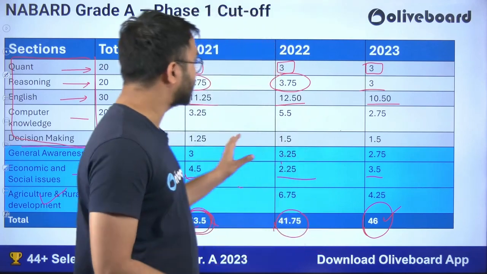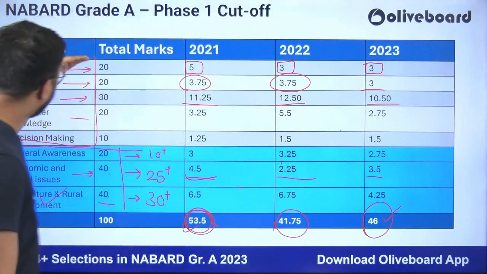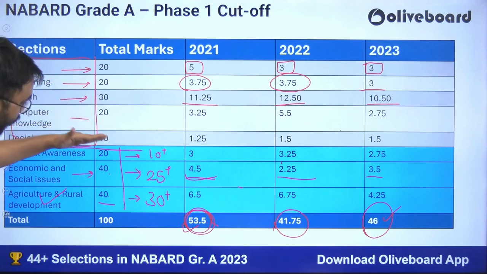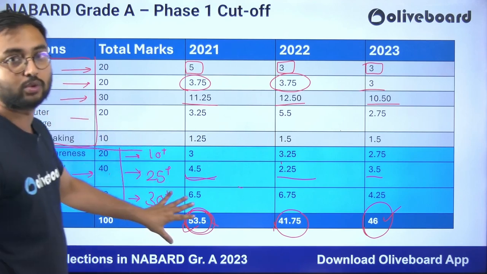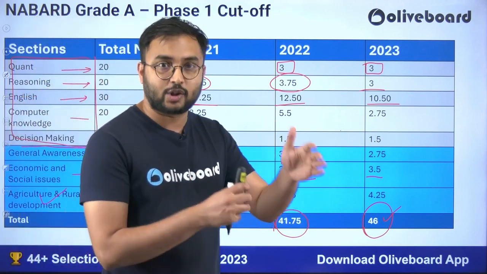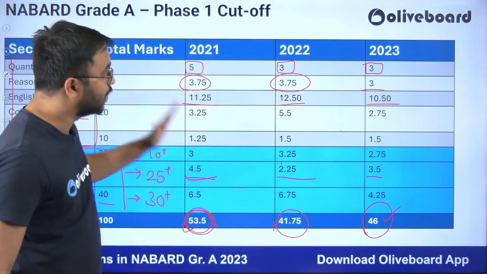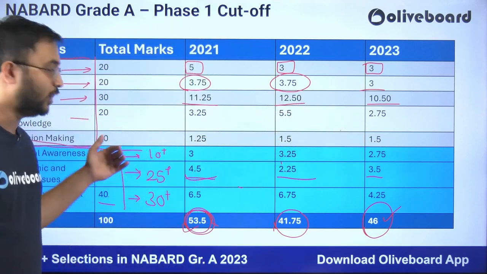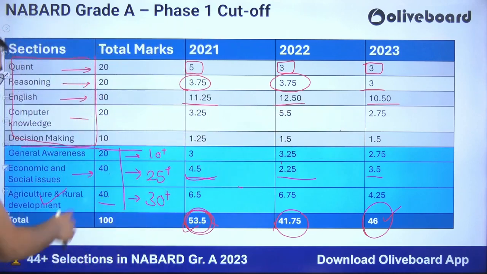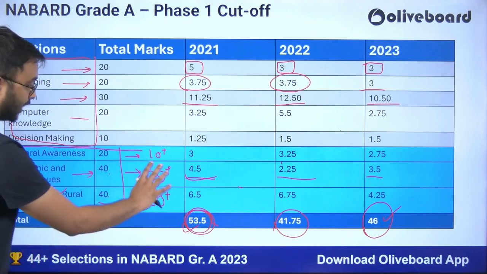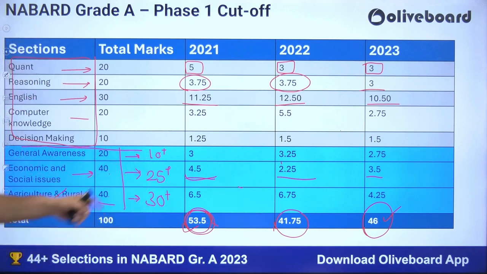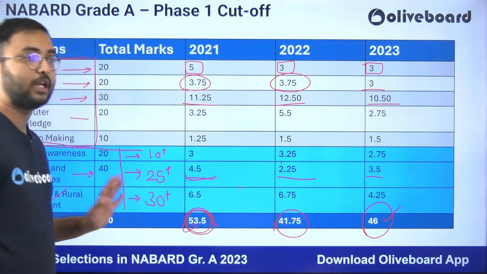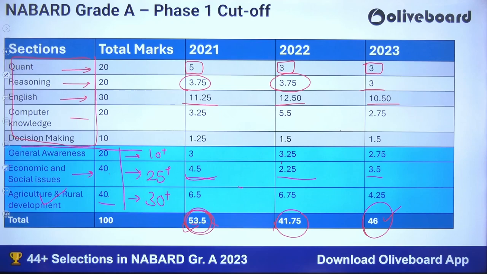I hope that this session was useful for you to understand how you will be able to clear each qualifying section, and at the same time how you will clear the overall merit cutoff also. This will help you a lot to set a target score, to understand each of the sections, to understand each of the cutoffs. I will now move from the screen so that you can take a screenshot of this. Always remember guys, your target score for GA should be 10 plus, ESI 25 plus, ARD 30 plus, which will get you 65 plus marks. You can comfortably clear the total cutoff, look at all the 3 years, with a huge margin. So take a screenshot here.